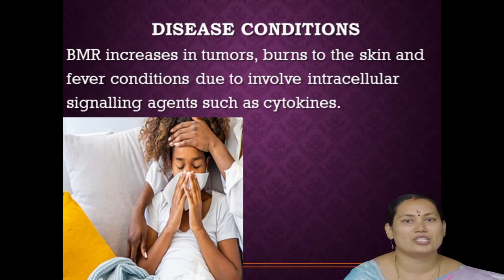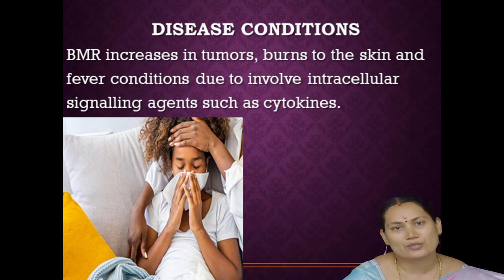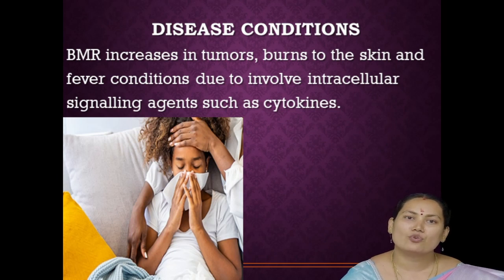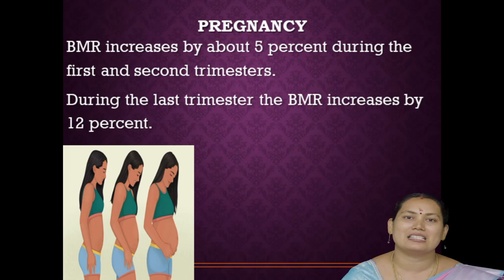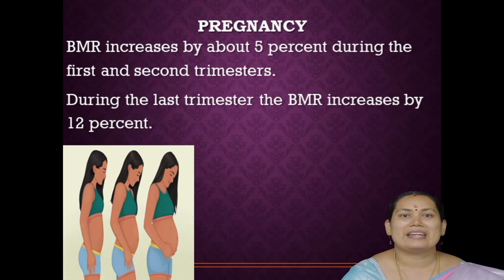Okay, disease condition. We know that in every disease condition our BMR rate is increased, for example fever, cancer, burns, hypertension. In any condition our BMR rate is increased, because in that disease condition our immune system is more active to rectify the problem. At that time our immune system secretes more immunoglobulins in our body, so our BMR rate is increased. Then pregnancy, yes, we know that during pregnancy we need more energy.